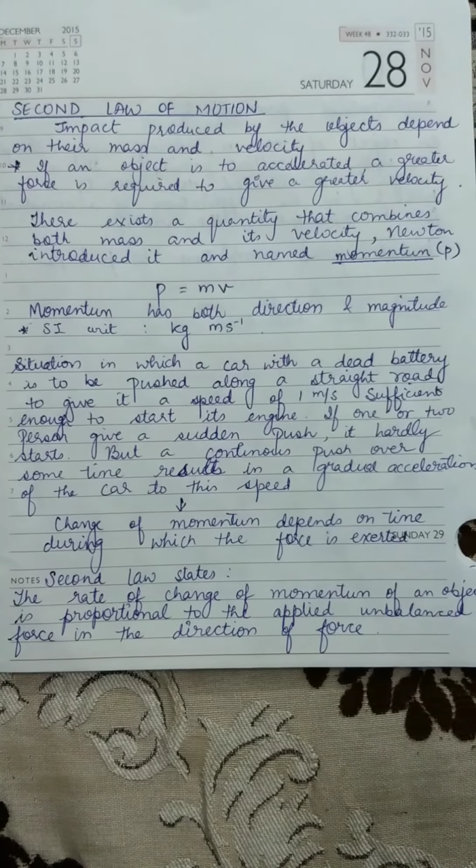Consider a situation in which a car with a dead battery is to be pushed along a straight road to give it a speed of 1 meter per second, sufficient to start its engine. If one or two persons give a sudden push, it hardly starts. But a continuous push over some time results in a gradual acceleration of the car to its speed.